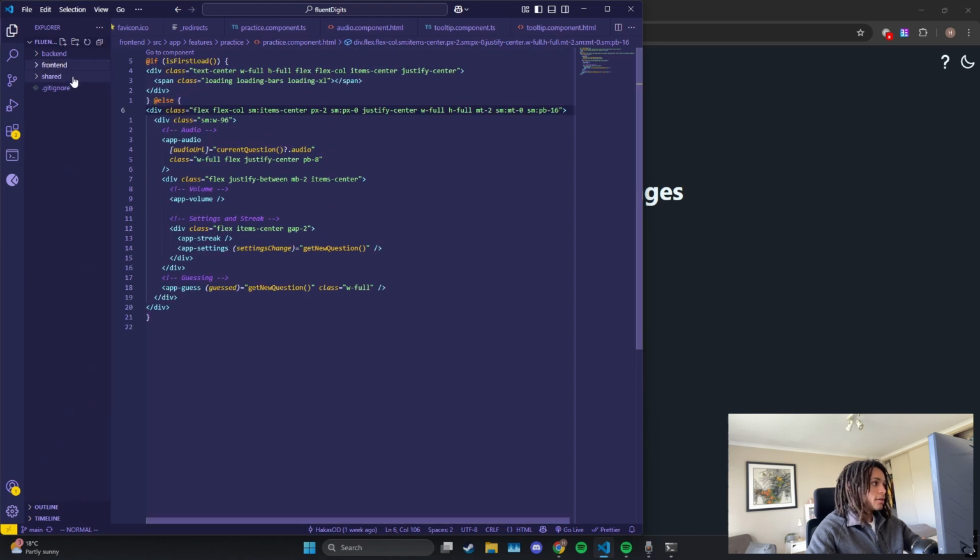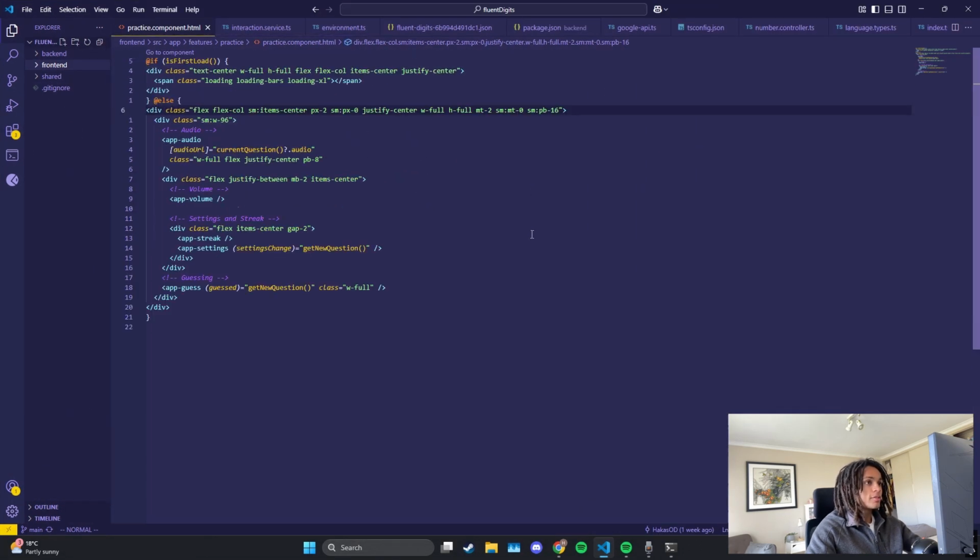So yeah, let's see what I have here. Let me full screen this. So pretty much there's the front end and back end. I built this with Angular in the front end, Angular with Tailwind and Daisy UI for the component library. And then in the back end, I went with just Node Express. So, I mean, yeah, pretty simple.